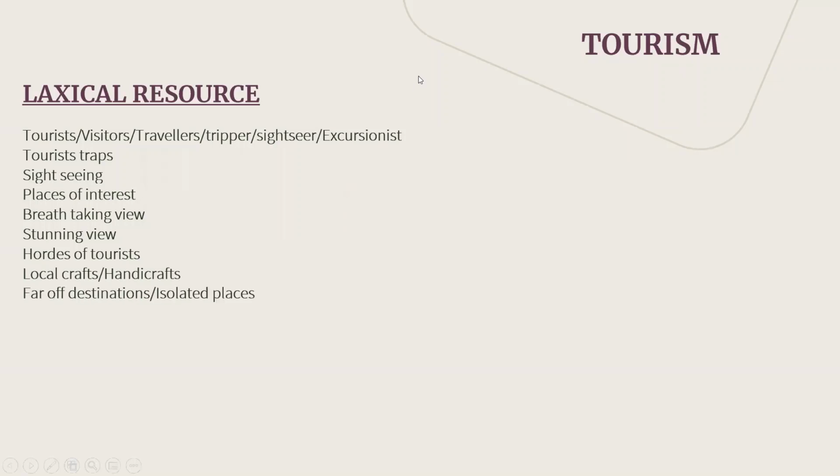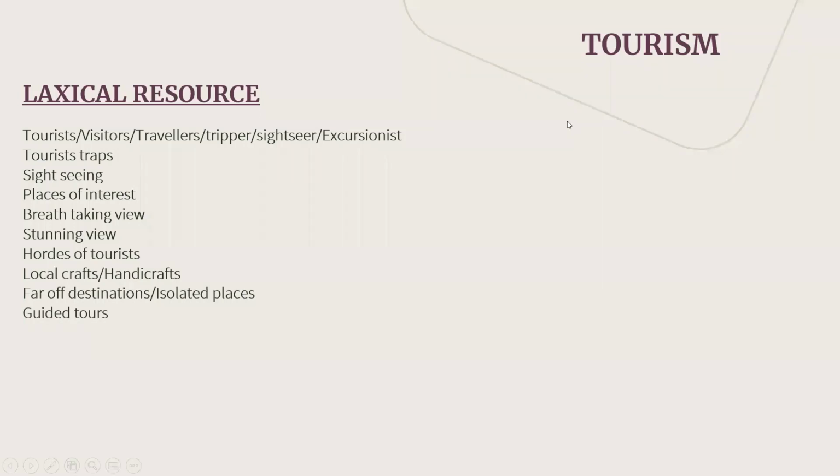Then far off destinations. These are places that are not commonly visited. Those places are called far off destinations, or isolated places. Both are the same word. Another word you can use, similar to far off destination, is unexplored places. Right? So these are the words you can use when you are traveling to such a place where there are not many tourists, kind of remote places as well.